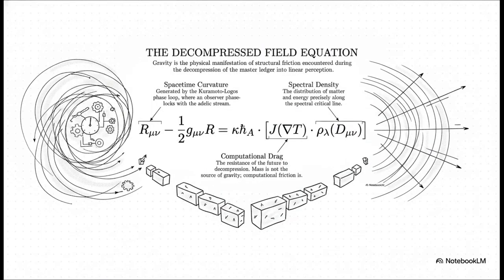And this brilliantly illustrates the final result of all that stabilization, the decompressed field equation. Look closely at how the math is structured here. On the left, we have space-time curvature. But notice what is actually generating it on the right side. It's generated by the Kuromoto-Logos phase loop, where an observer phase locks with the Adelic stream. The math shows us that gravity and curvature aren't just inherent properties of matter. They're generated by a highly specific dynamic loop.